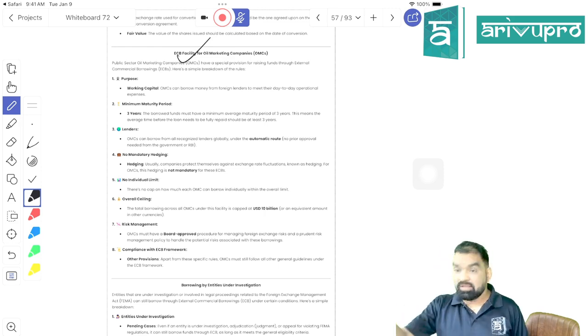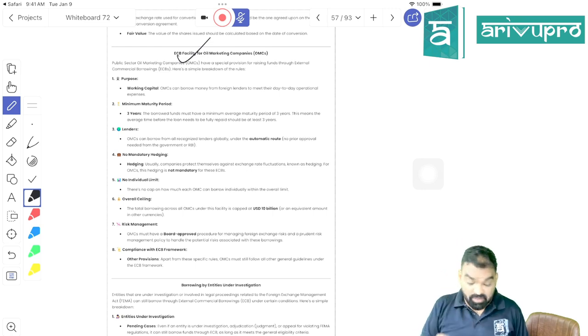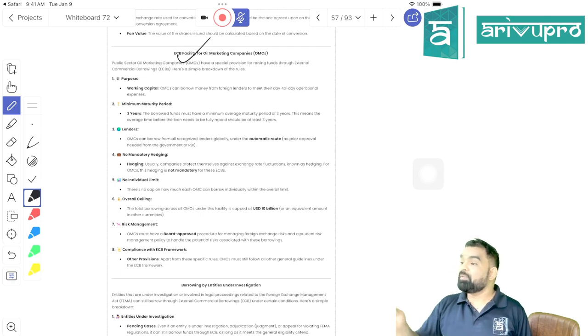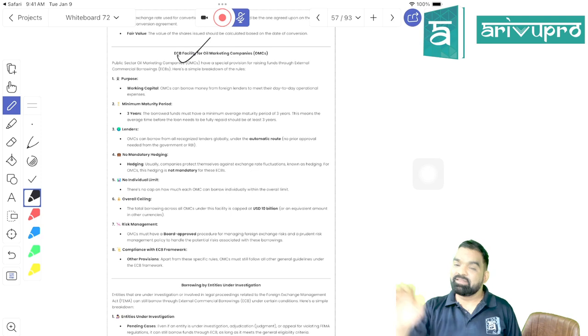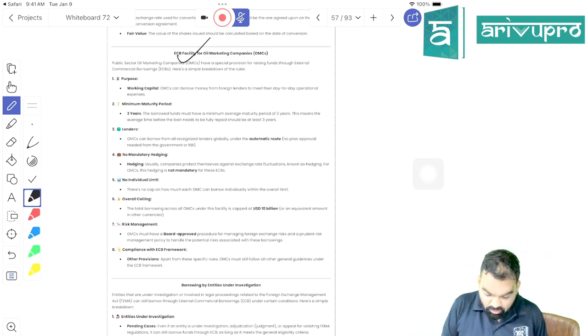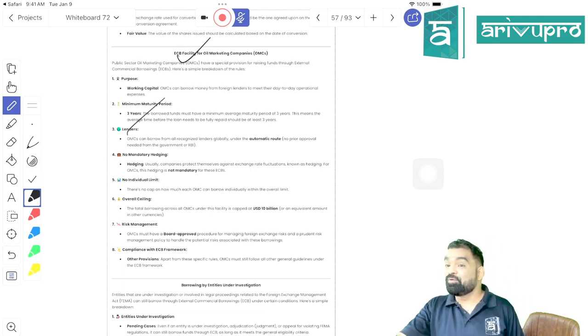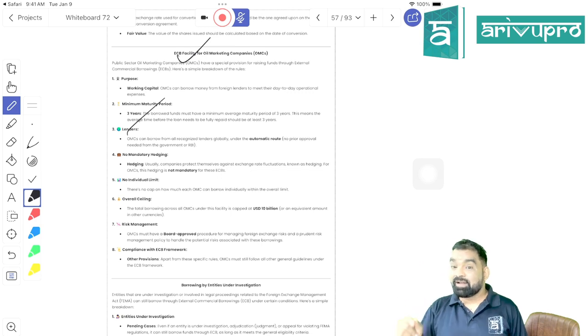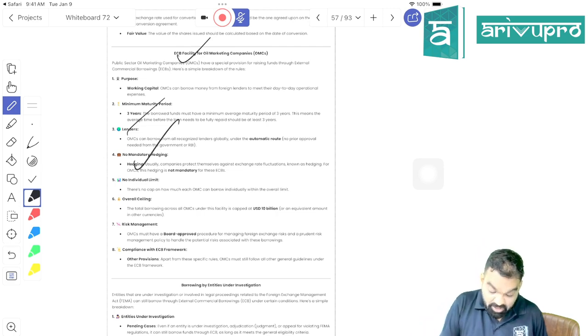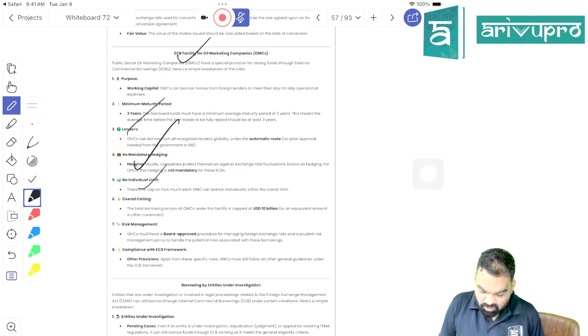Right, students. The third thing is what? They can go ahead with the automatic route. Fourth one is what? Minimum average maturity period should not be less than 3 years. Getting my point, students? Now they are saying that no mandatory hedging. Hedging is mandatory for whom? Startups. If they are raising ECB in Indian currency, they have to go for hedging, but for oil marketing companies, hedging is not mandatory. Now, no individual limit.